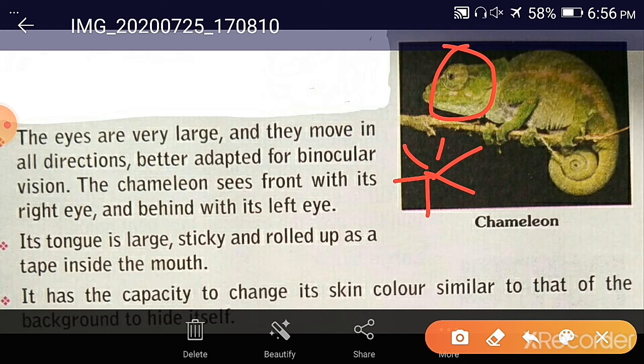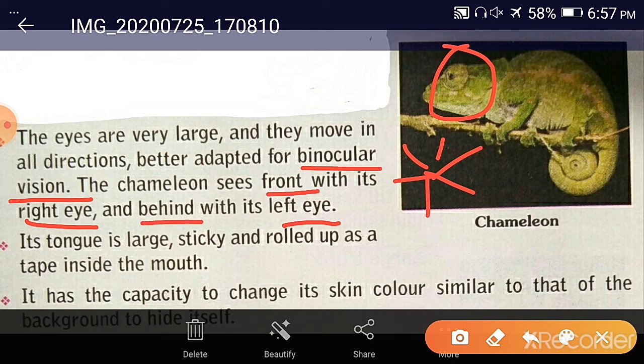Our eyes can move only in one direction, means we cannot see at the back. Okay, but chameleon can see in all the directions, and they are better adapted for binocular vision. The chameleon sees front with its right eye and behind with its left eye. Means both the eyes are giving different sights: the right eye sees the front and the left eye sees the behind.